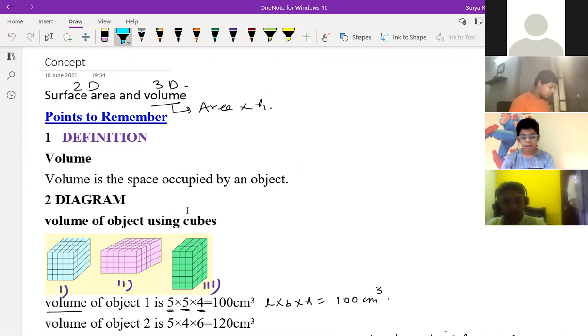No. What is the lateral surface area of a cube? 4a square, sir. Total surface area? 6a square. And LSA of a cuboid? 2h(l plus b).